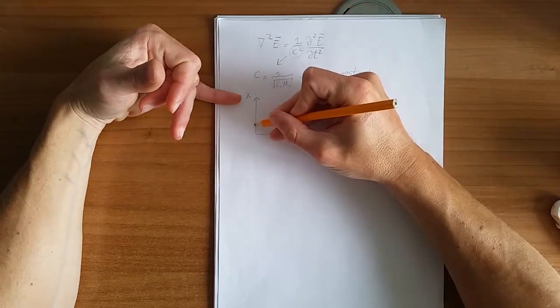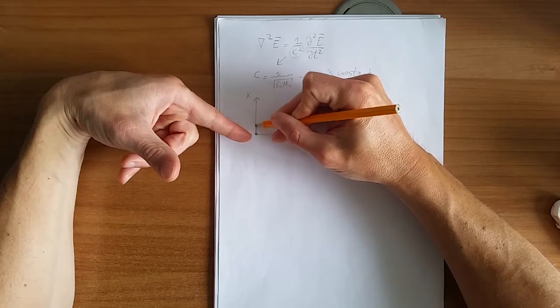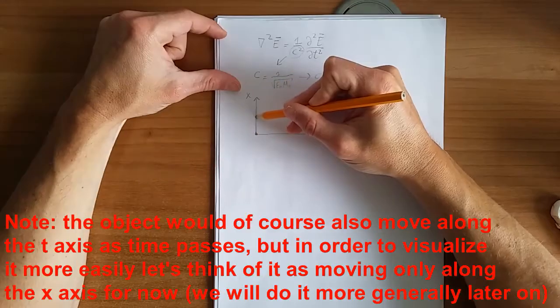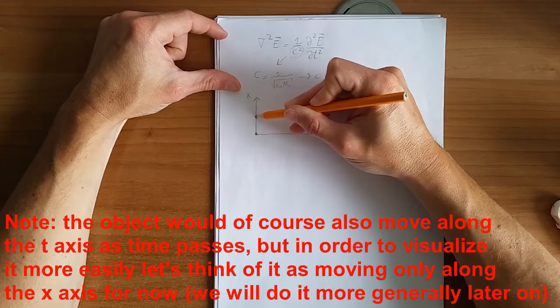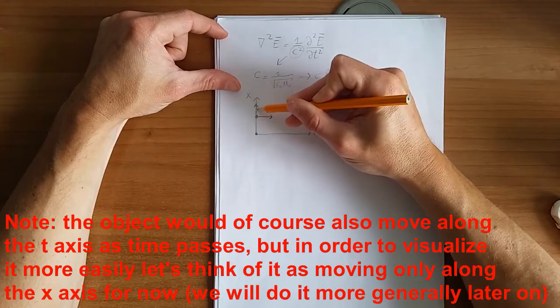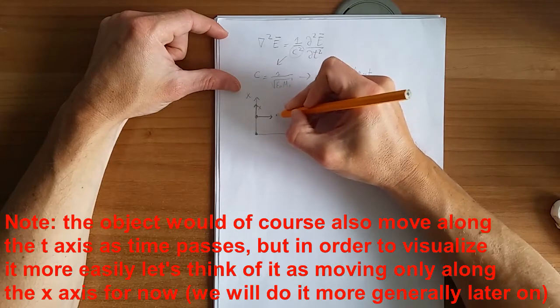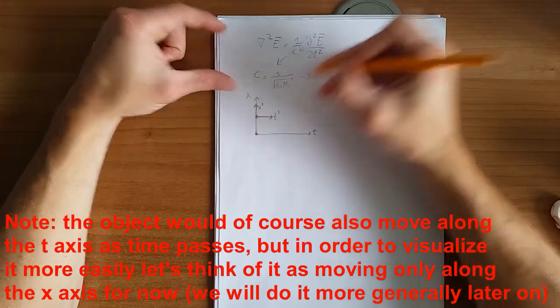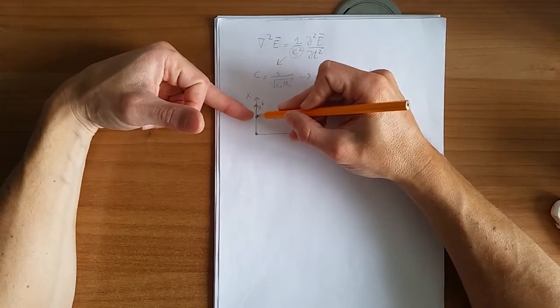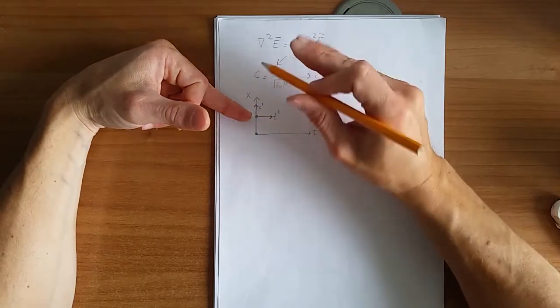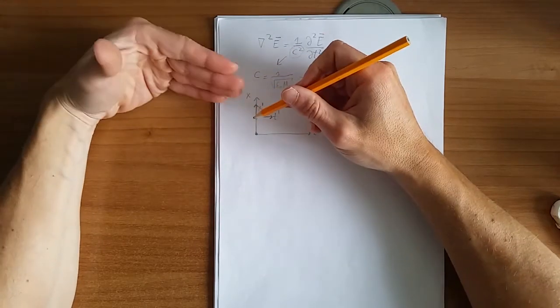We have an object that starts at t equals 0 and it moves along the x-axis. If at time, let's say t, the object is here, we can also choose to use another frame of reference which has different axes like x prime and t prime. And of course, when the object is moving, x prime is always equal to 0 because it's fixed onto the object, whereas x can vary, right?